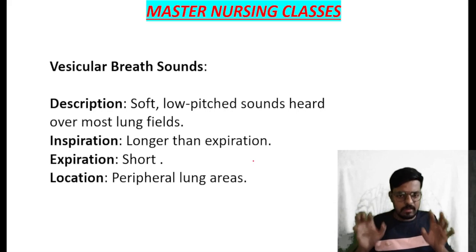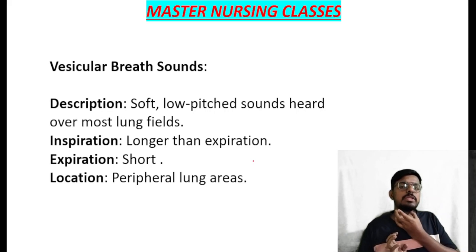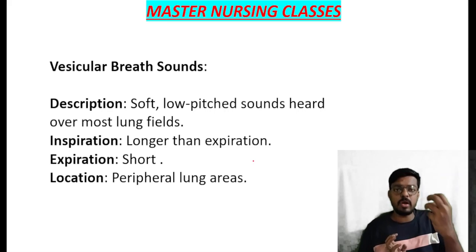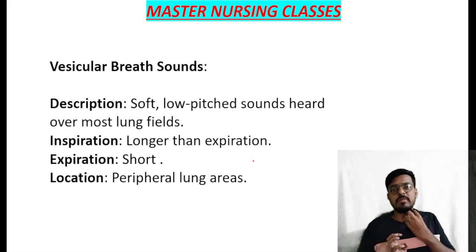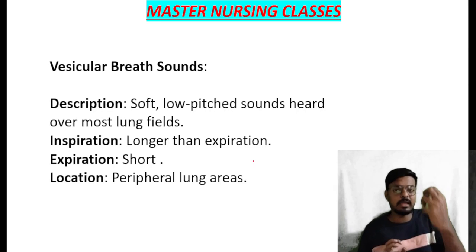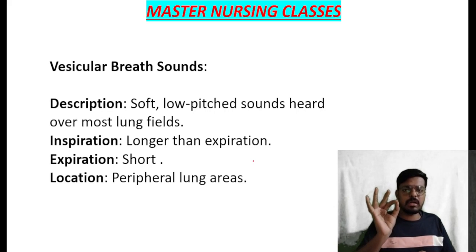Over the lung fields, normally vesicular breath sound should come. If the sound that comes after keeping the stethoscope over the peripheral lung field is the bronchial sound, which is normally heard over the trachea, that indicates pneumonia. Classically they will ask which kind of sound we can hear during pneumonia.